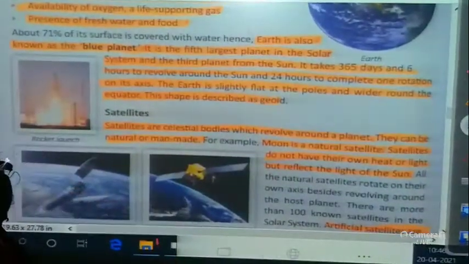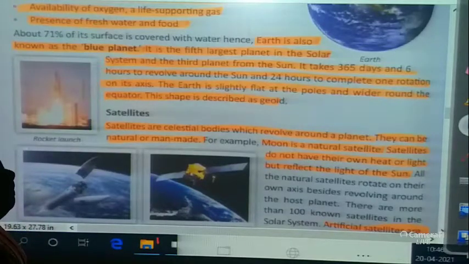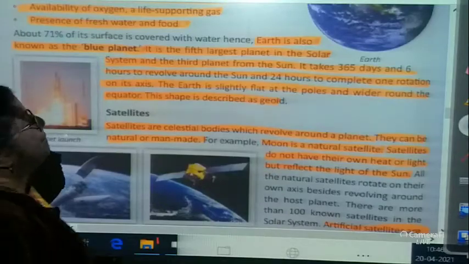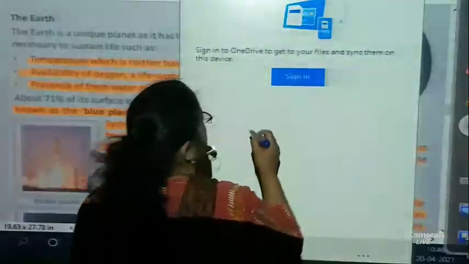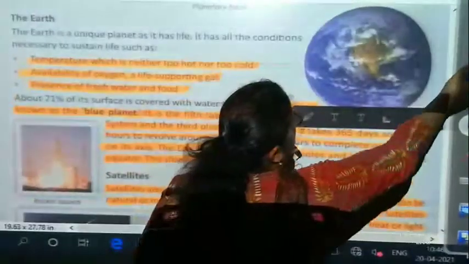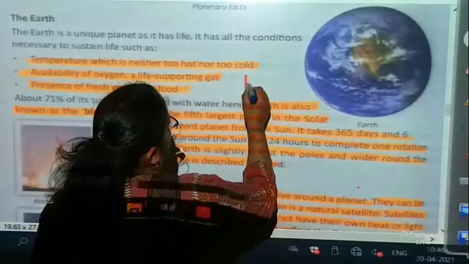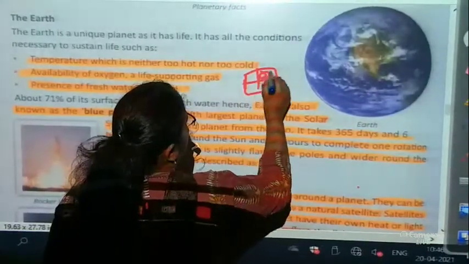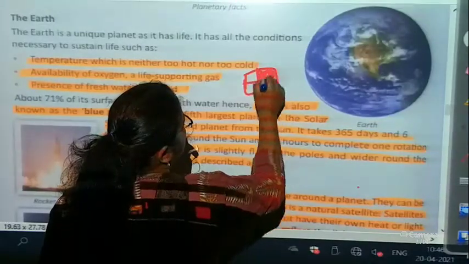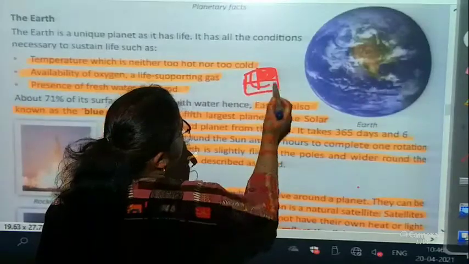Second is, about 71% of its surface is covered with water. Hence, Earth is also known as the blue planet, because you see children, the ratio is, suppose this is the box, this is the only portion where you have the land and this full portion is water.